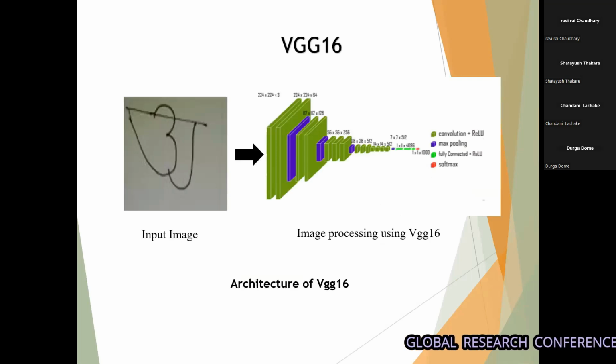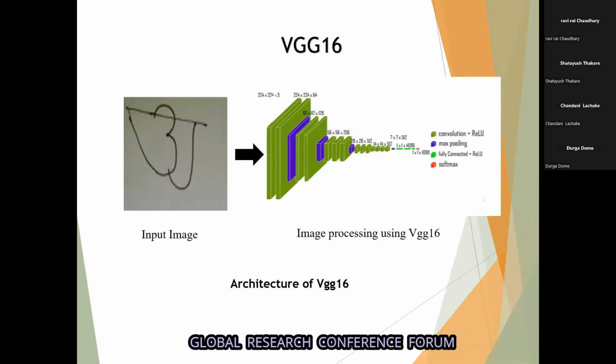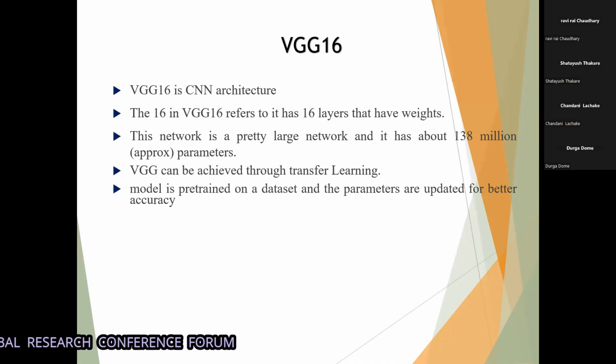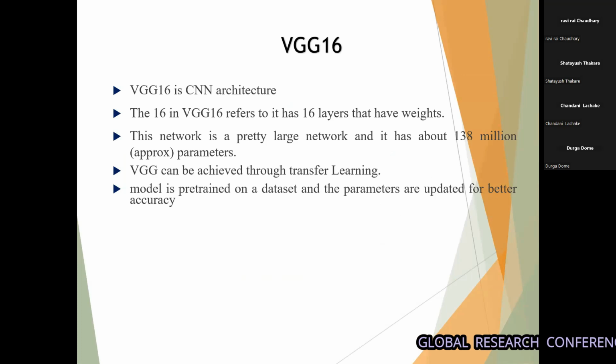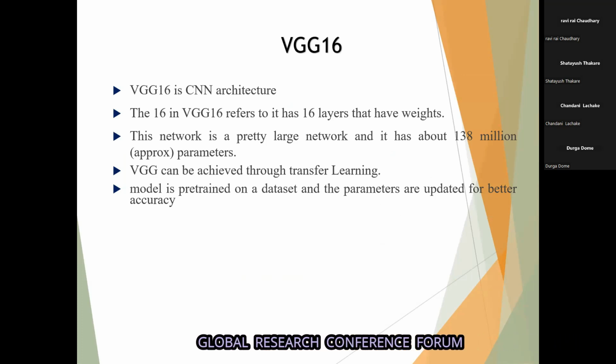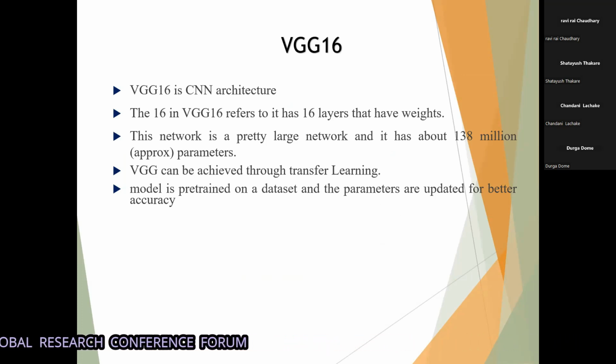This is the VGG16 structure that we use in our project. VGG16 is basically a 16-layer CNN architecture. It is a pretty large architecture and it has above 138 million parameters.